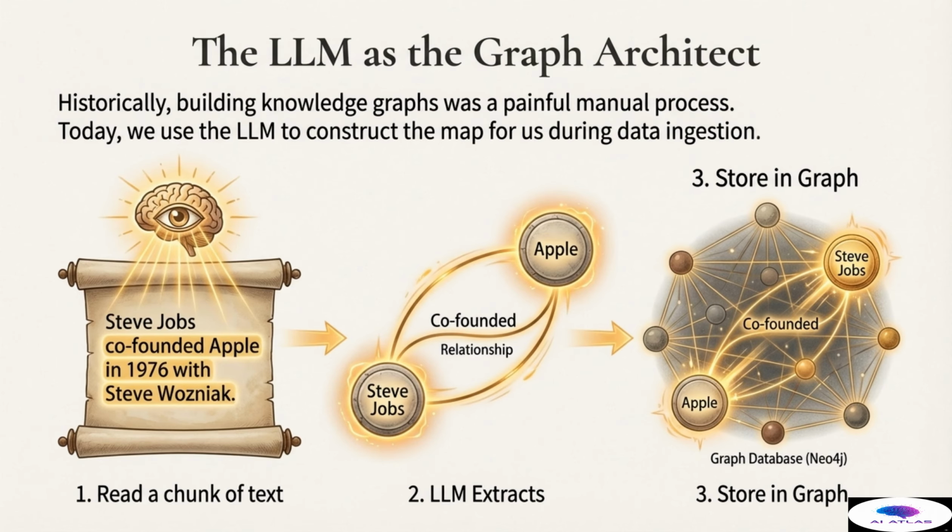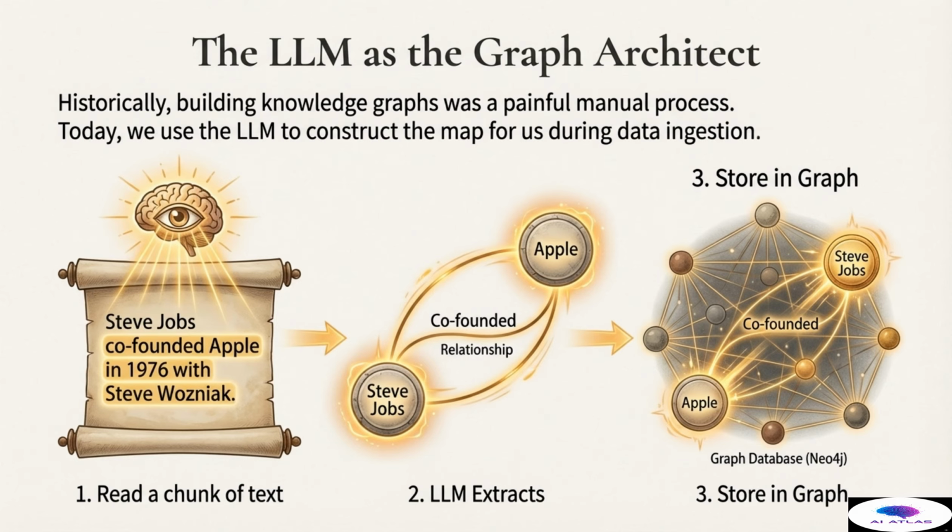Historically, the biggest barrier to widespread adoption of knowledge graphs was the initial construction process. Building these incredibly precise knowledge maps was a painstaking, often incredibly painful manual process requiring highly specialized data engineers and knowledge curators. This laborious process was the main reason graphs remained niche. However, the rise of large language models has completely revolutionized graph creation, making it scalable and automated. Today, we effectively use the LLM itself to construct the map for us dynamically during the data ingestion pipeline, transforming the LLM into the graph architect.